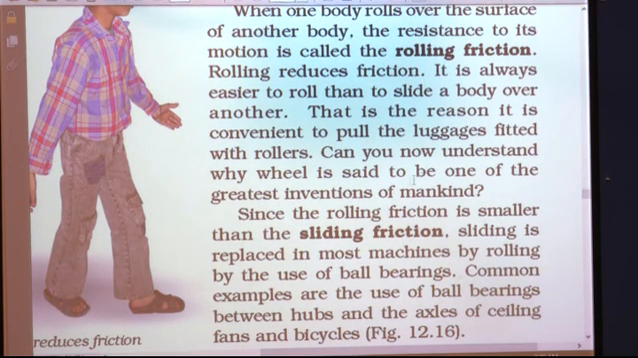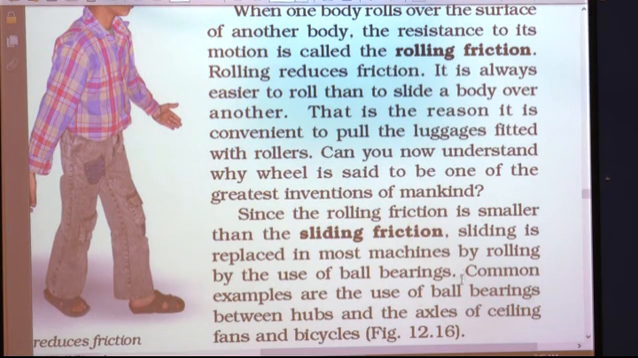Can you now understand why the wheel is said to be one of the greatest inventions of mankind? Because of the presence of wheels, heavy loads and heavy luggage can be moved very easily, as wheels reduce the friction. Since the rolling friction is smaller than the sliding friction, sliding is replaced in most machines by rolling by the